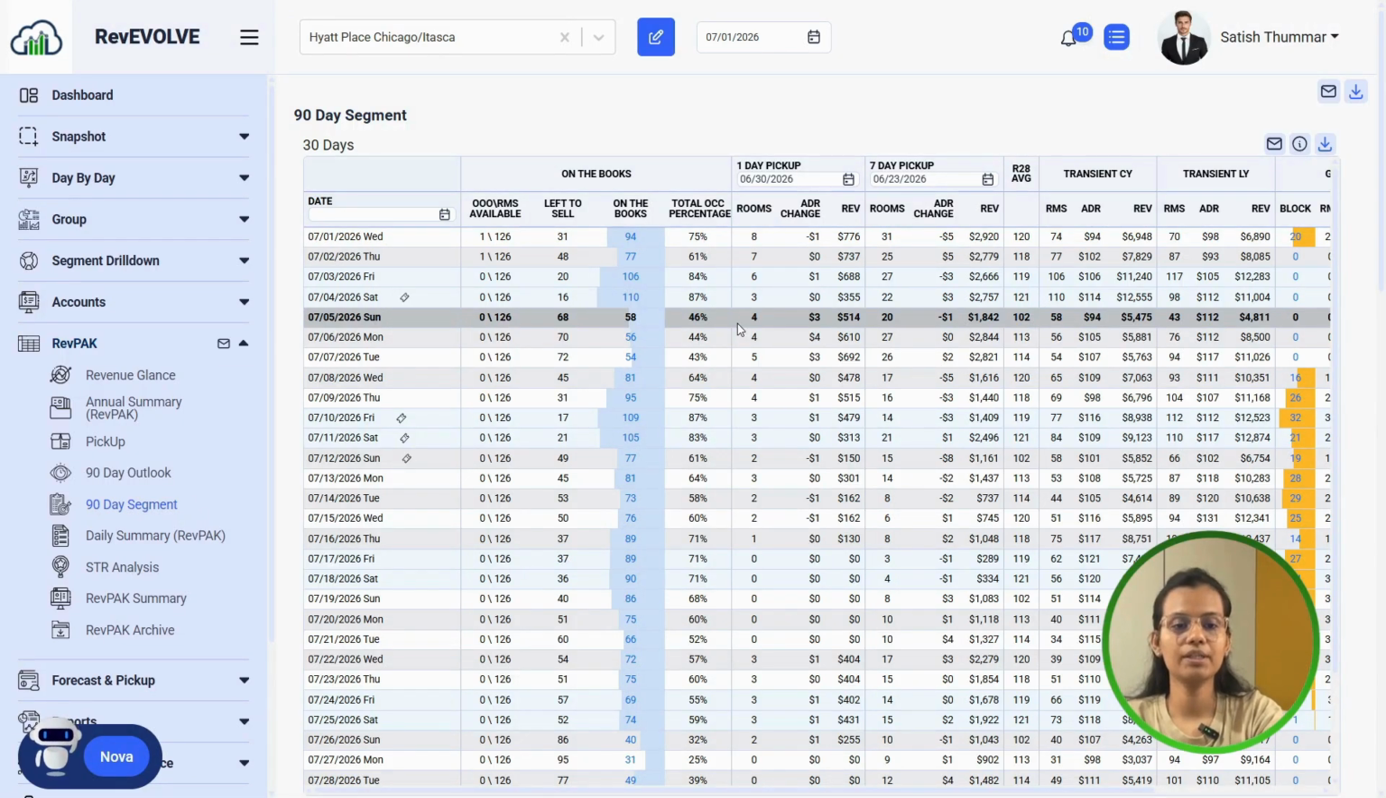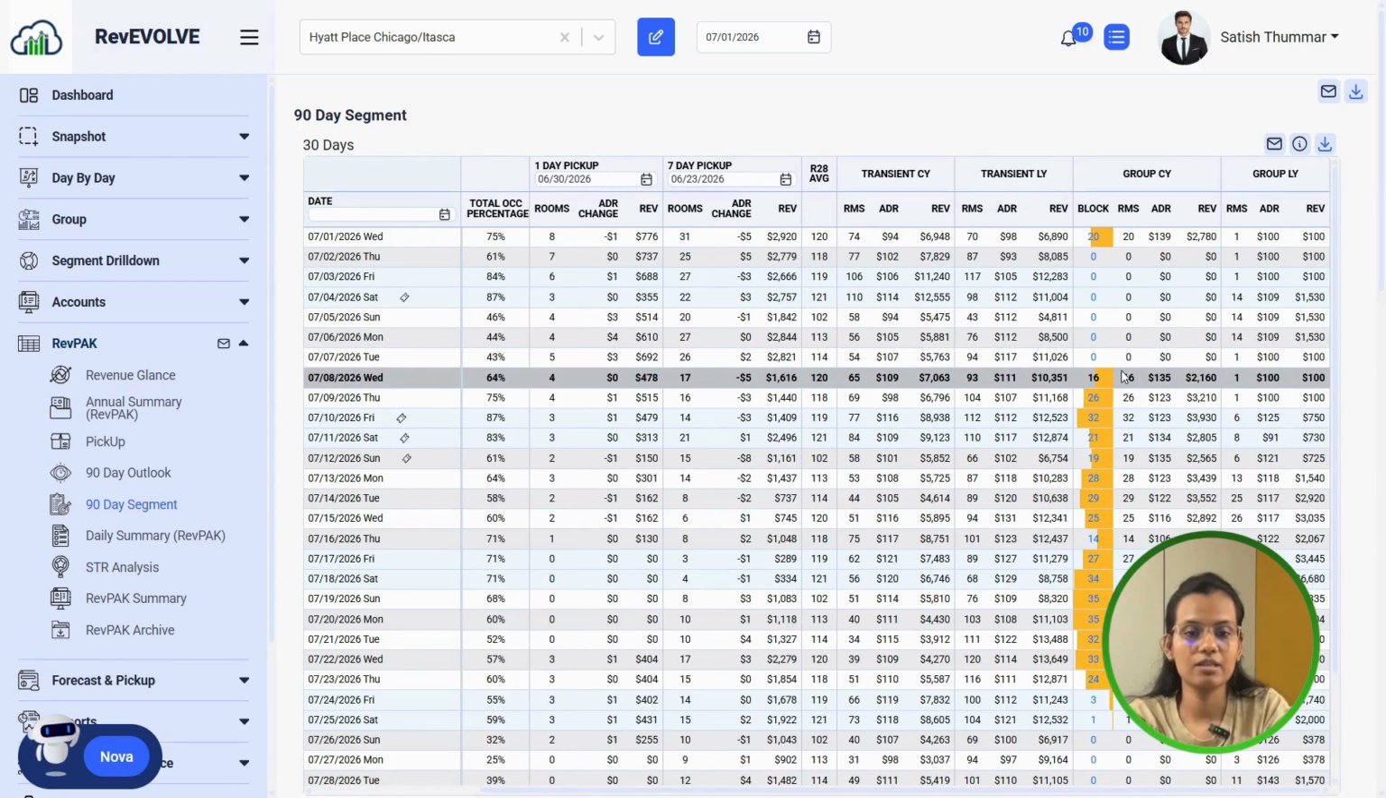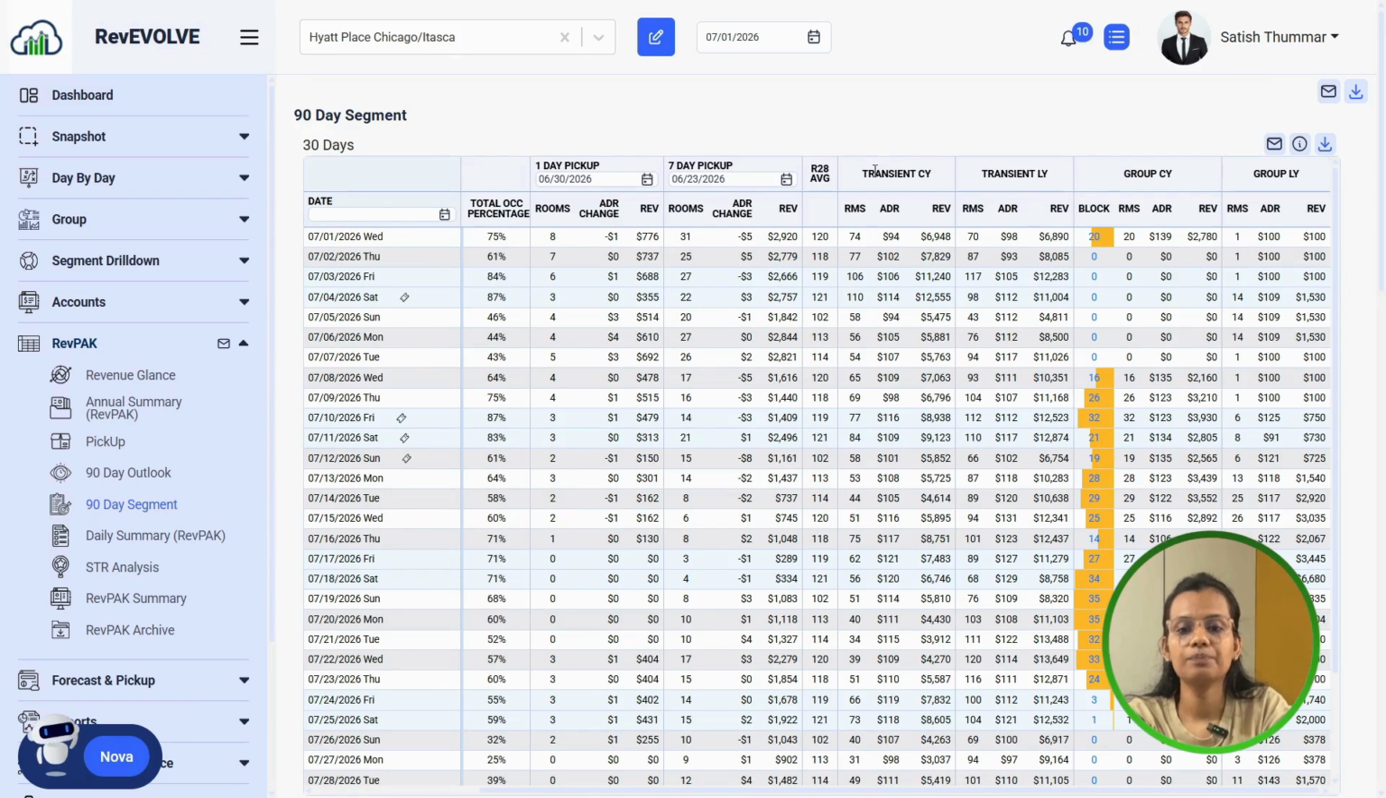So this is how the 90-day segment looks. Whatever we see in the 90 days outlook is basically all the data that is currently going on for your next 30 days, and this is the same, but based on the segment part. So here you can see every segment for every date, what your on the books is saying, and what your day-by-day market segment is saying. So here we have all your market segment data. Here we have the transient CY, current year, and transient LY compared to what your group booking is saying.